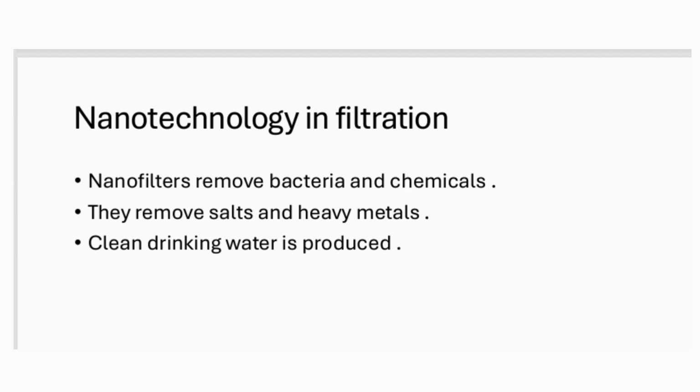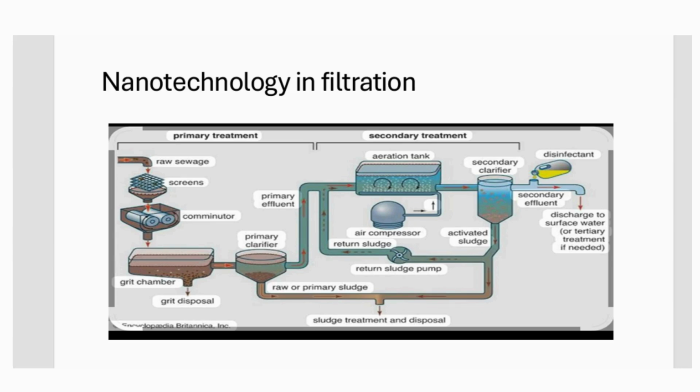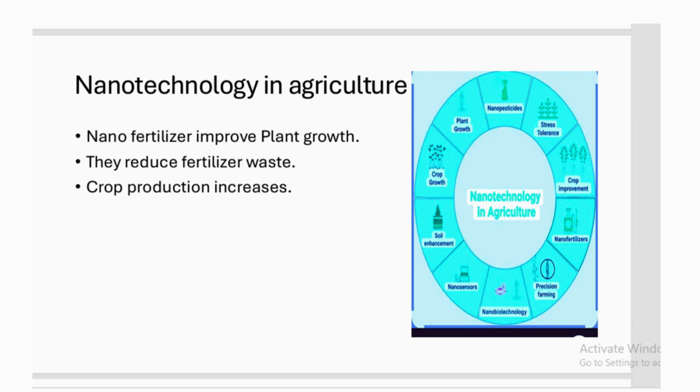Nanotechnology in filtration, like nanofilters remove the bacteria and the chemicals. They remove the salt and the heavy metals and drinking water is produced. Nanotechnology also helps in the filtration techniques. Nanotechnology in agriculture, like nanofertilizer improves plant growth, they reduce the fertilizer wastage and the crop production will be